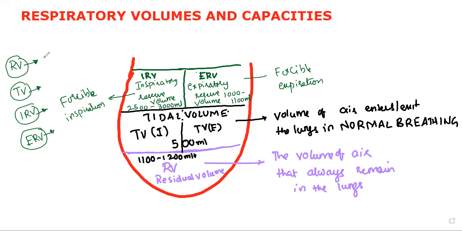Residual volume always remains in the lungs. What is tidal volume? Normal breathing, either inspiration or expiration. Then what is IRV? Inspiratory reserve volume, forcible inspiration. ERV, forcible expiration. If we remember like that, we can continue comfortably.